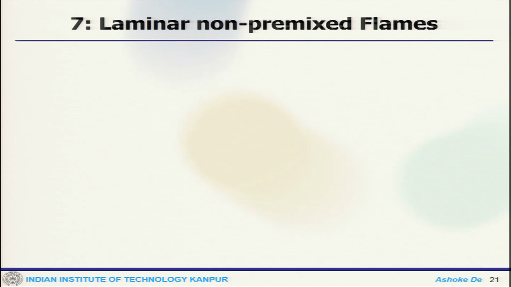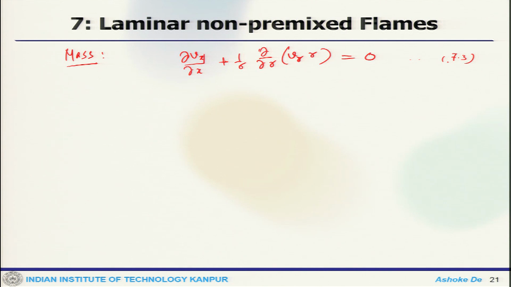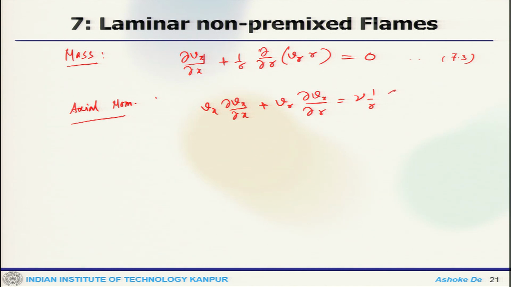Now, we can write our laws. First thing is the mass conservation. So, we will write del Vx by del x plus 1 by r del by del r of (Vr r) equals 0. Now, the axial momentum conservation equation, which will be Vx del Vx by del x plus Vr del Vr by del r equals nu times 1 by r